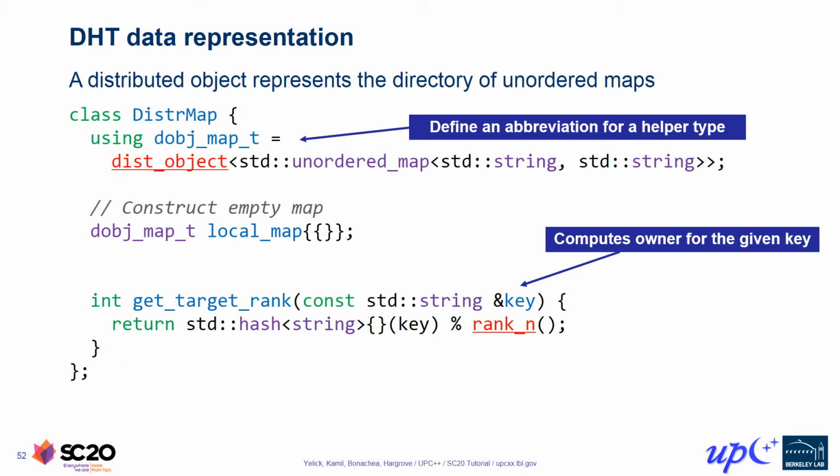That construction would in turn construct the local map field, creating the dist object across the ranks to represent the initially empty partitions of the DHT. The application could then proceed to invoke DHT insert and find operations on the key value store using the public member functions whose implementations we're about to see.